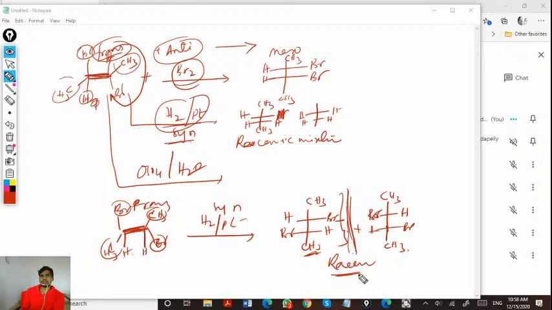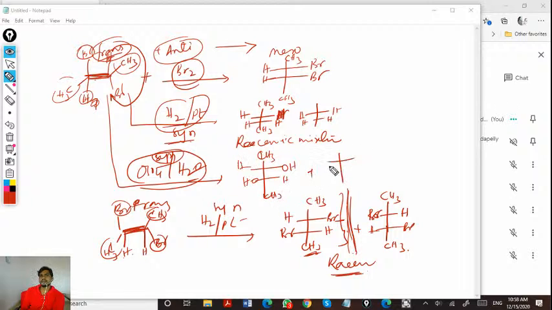So if I take osmium tetroxide, this will again give a racemic mixture because it is syn addition. So trans with syn gives a racemic mixture. OH, OH, CH3, CH3, and hydrogen, hydrogen. So the conclusion is: if it is trans and anti, it is meso.